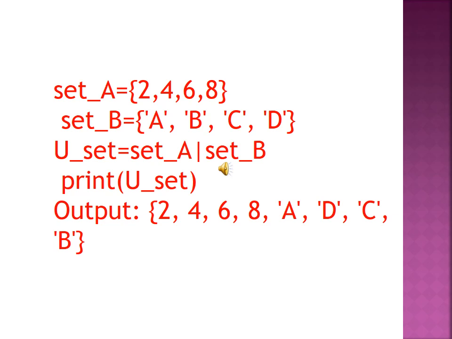First we should declare set A and set B. Then what are we going to do? We are going to do the union. So U set equals set A union set B. After that, what are we going to print? We are going to print the union set. So what should we give? Print the union set. What is the output? It should join both of them, right? That is the output.